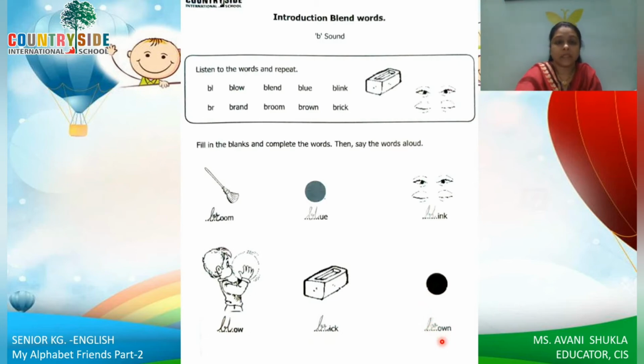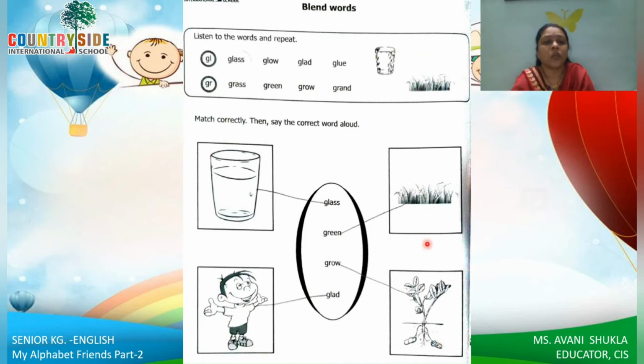Okay. Then next is also very easy. Again here gl and gr is only for reading. So gl glass, gl glow, gl glad and gl glue. Here gr grass, gr green, gr grow and gr grand.